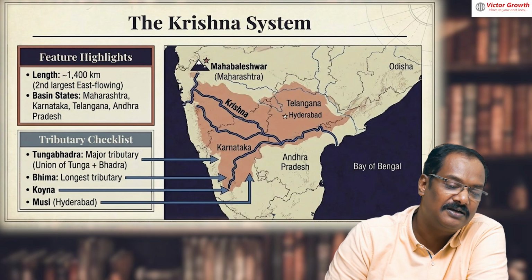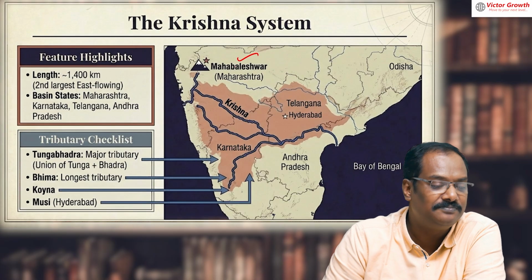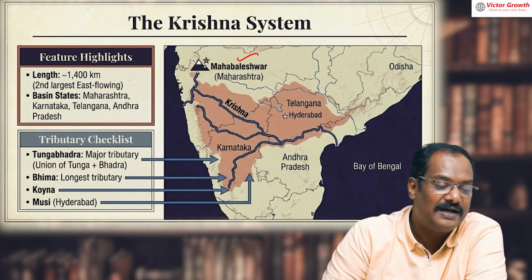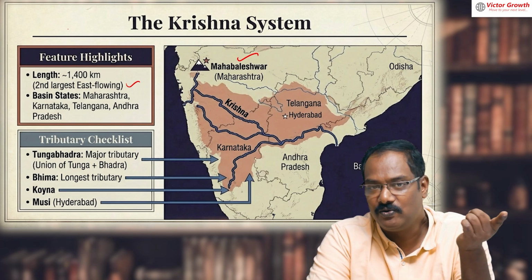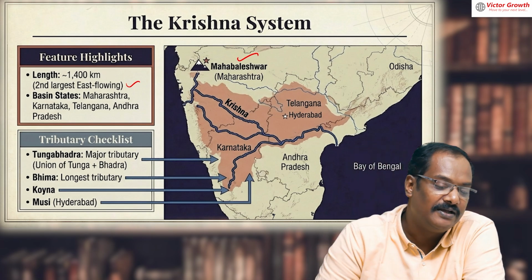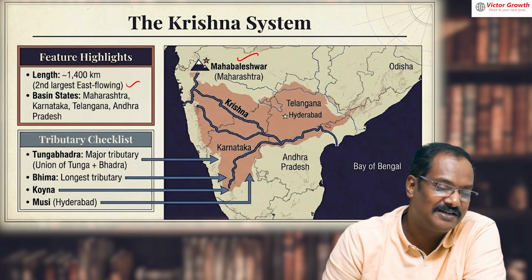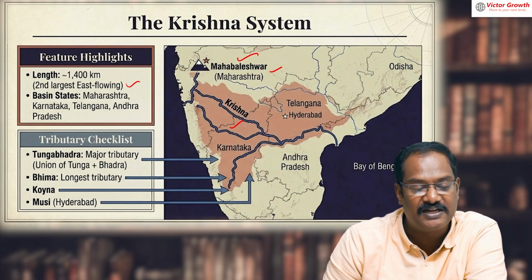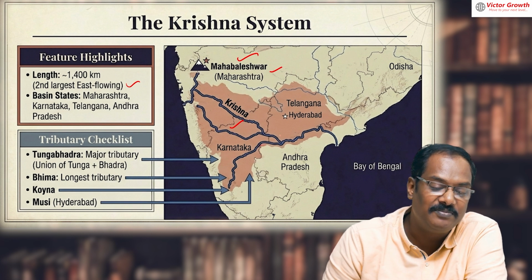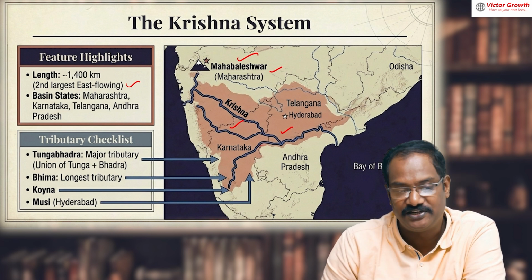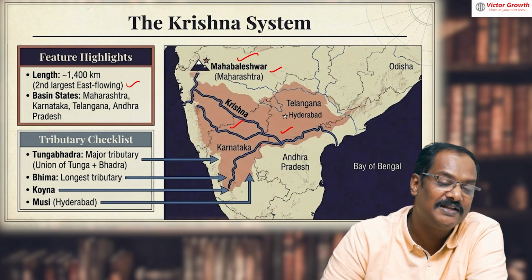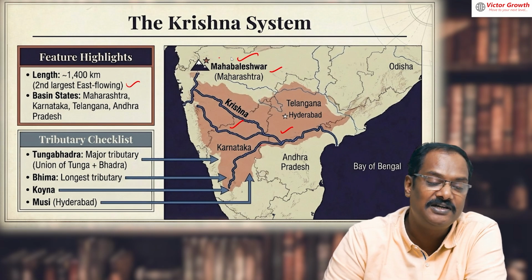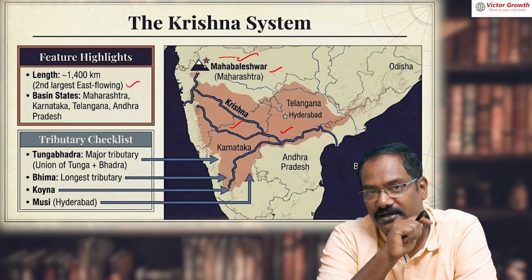Then Krishna. Krishna starts from a place called Mahabaleshwar. Second largest east flowing river. First one is Godavari, this is second largest. It is a little different actually. It covers many states. Starting from Maharashtra, it goes into Karnataka. From there, it goes to Telangana, then it goes to Andhra Pradesh. Whereas Godavari goes through Maharashtra, Godavari does not go through Karnataka.